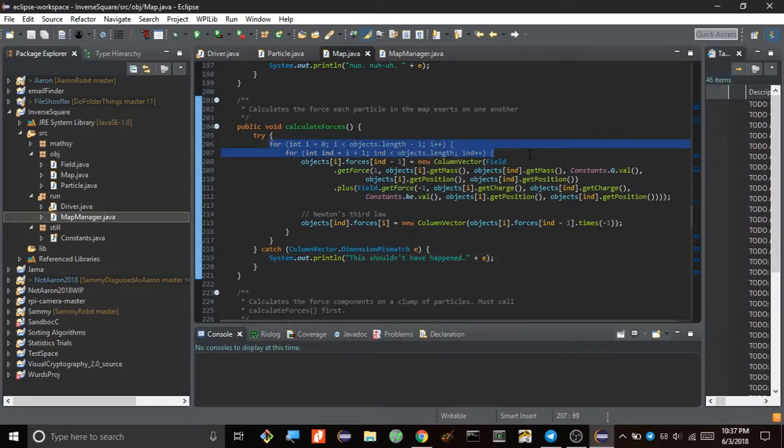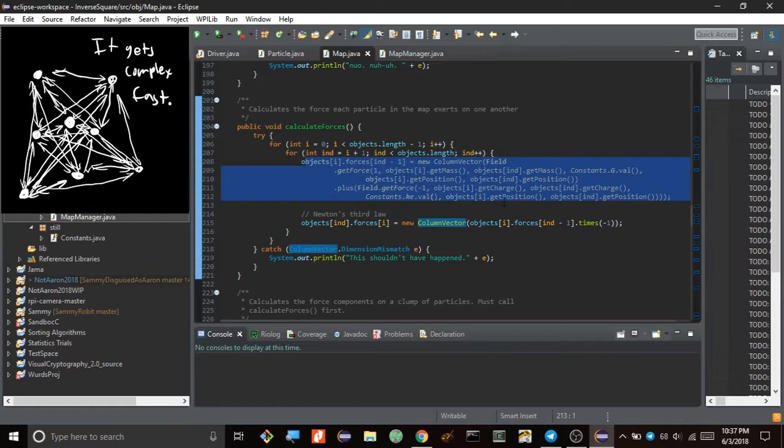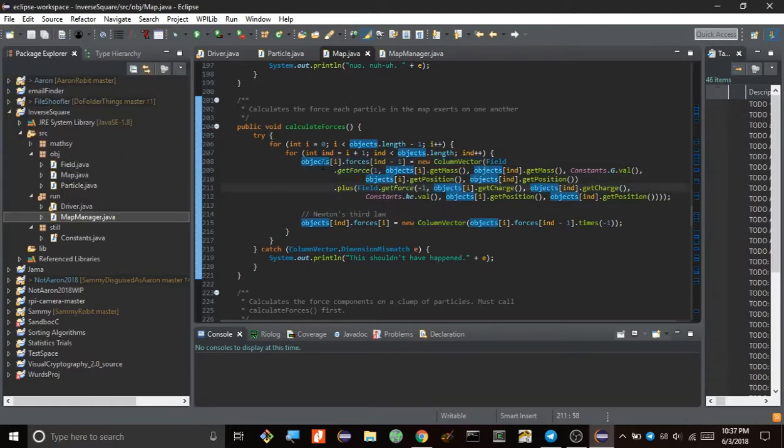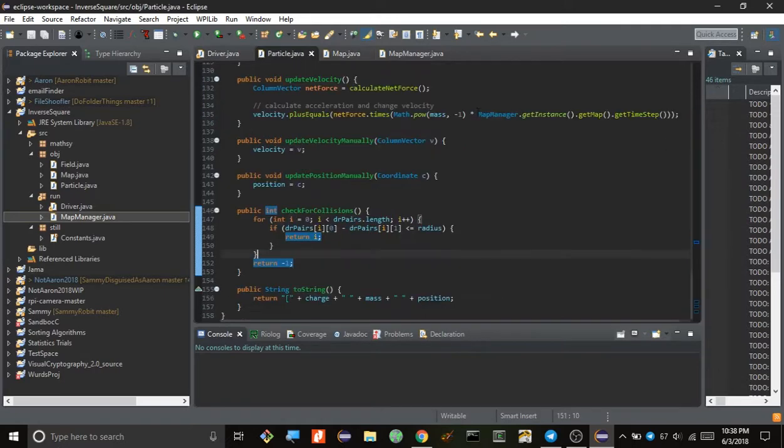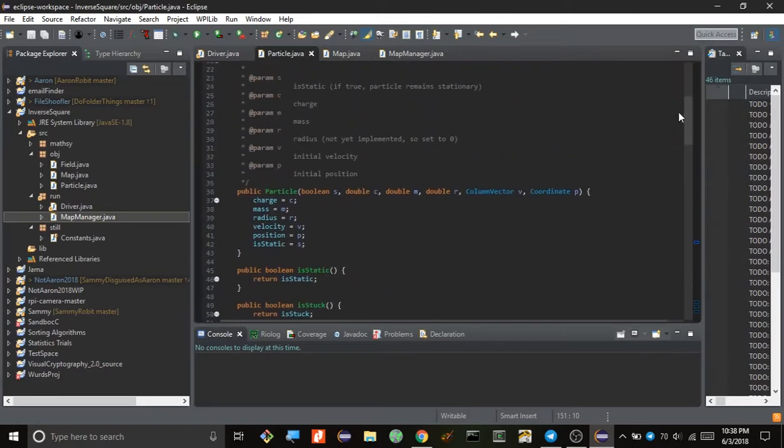So don't worry about this for loop stuff. That's just for how I arrange the particles in arrays. I have to do some nasty stuff. Anyway, so it calculates the force based on both the gravitational and the electromagnetic forces, and then just combines them, and then records that in the force array of the particle, which is right up here.